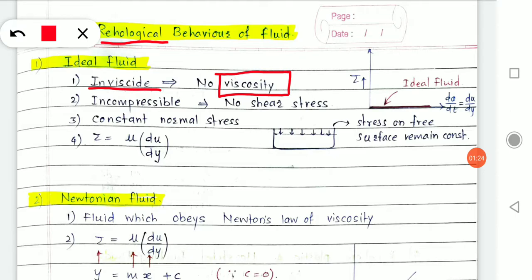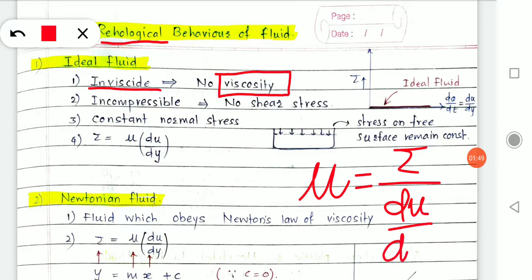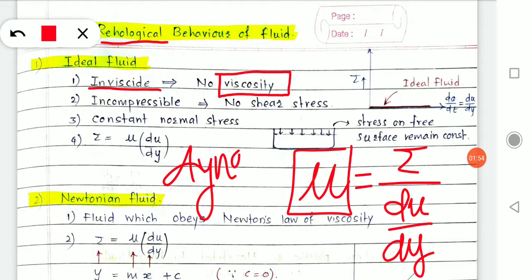Viscosity is resistance to flow, or mathematically, mu is the ratio of shear stress to the rate of shear strain. Mathematically we represent it as mu equals tau divided by du by dy. This mu is called the coefficient of viscosity, the coefficient of dynamic viscosity.